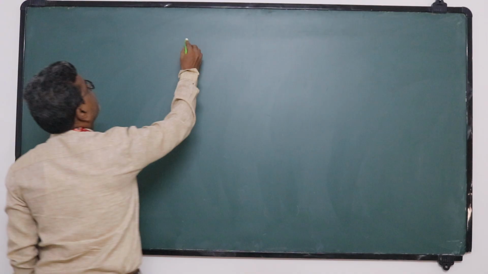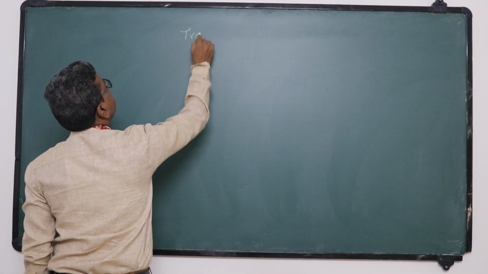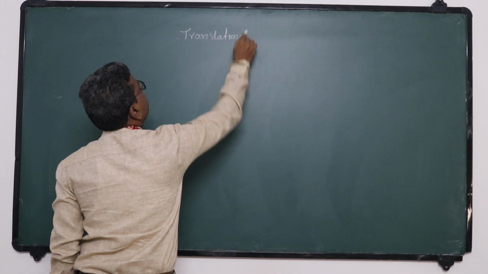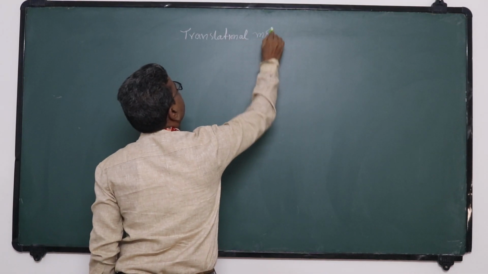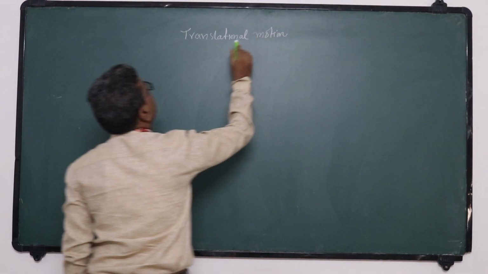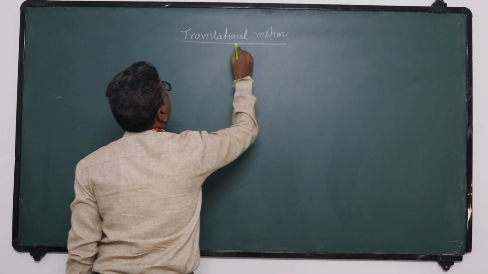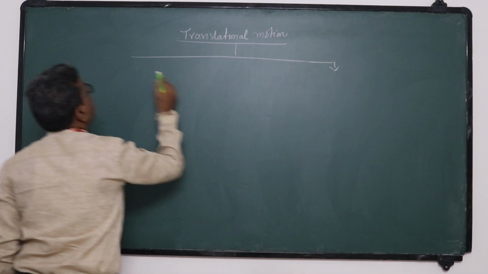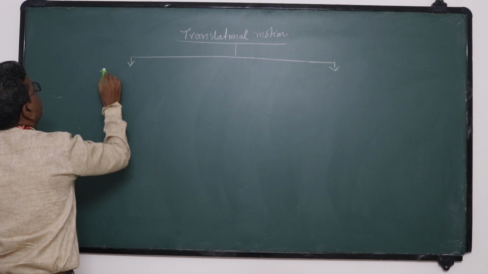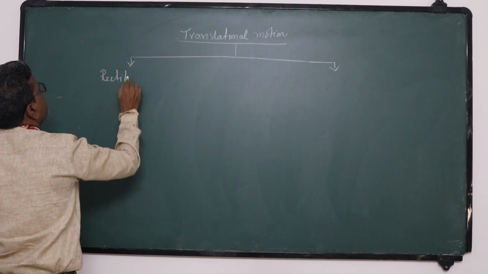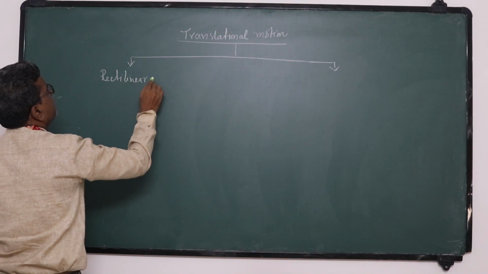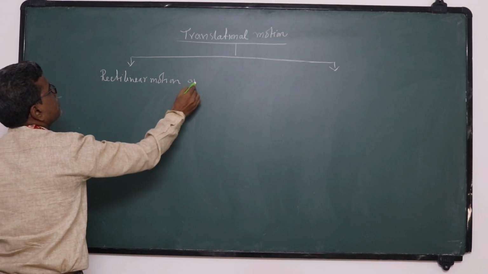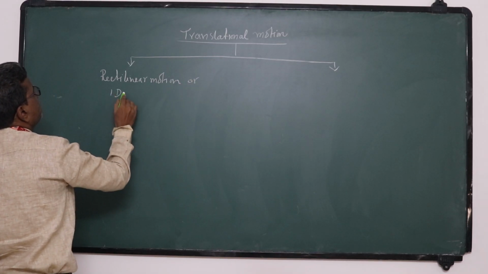So translational motion, we are discussing this translational motion. It is classified as rectilinear motion, which we discussed already, that is one-dimensional motion.